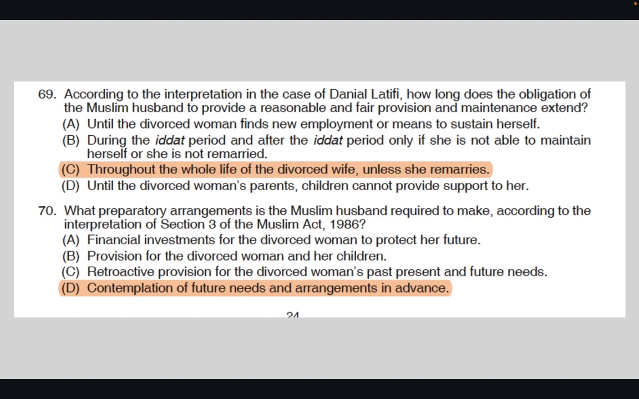And the last question from this passage was what kind of arrangements have to be made by the Muslim husband under section 3. Again, the answer to this was also in the passage itself, although all the 5 questions were quite easy and could basically be answered if you have a basic understanding of family law. So these were the 5 questions which were asked in the 2024 paper.